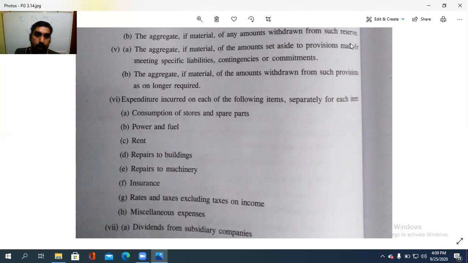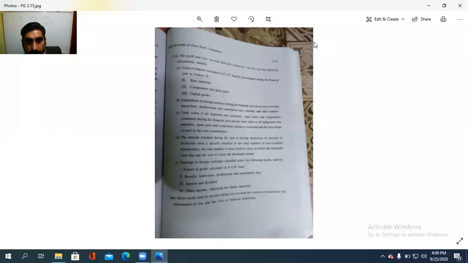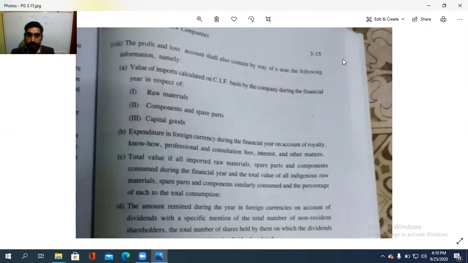Then expenditure incurred on each of the following items separately, like consumption of stores and spare parts, power and fuel, rent, repairs to building, repairs to machinery, insurance, rates and taxes excluding tax on income, miscellaneous expenses. Then dividends from subsidiary companies. Then provision for losses of subsidiary companies, like that. Then the profit and loss account shall now also contain by way of a note the following information, namely value of